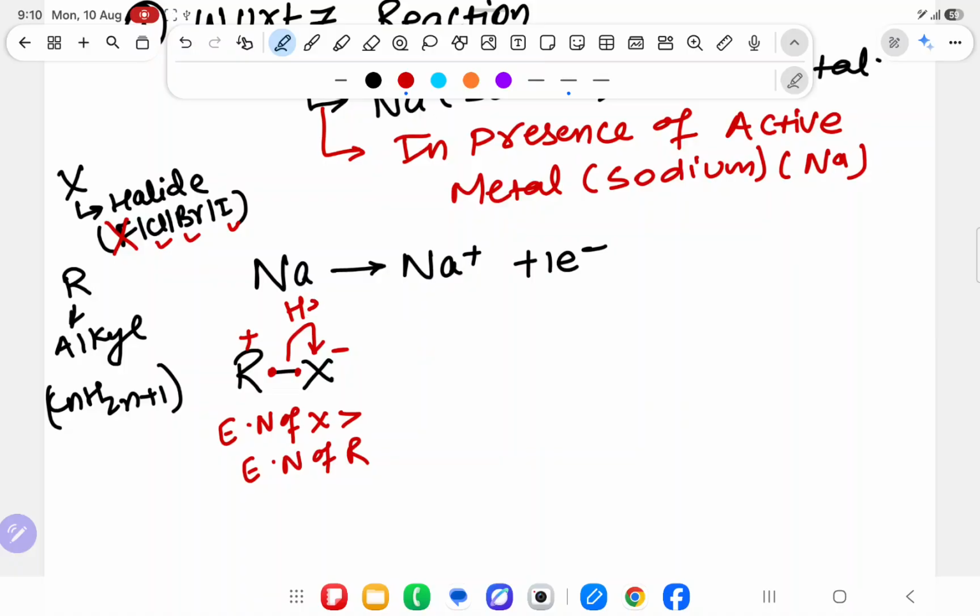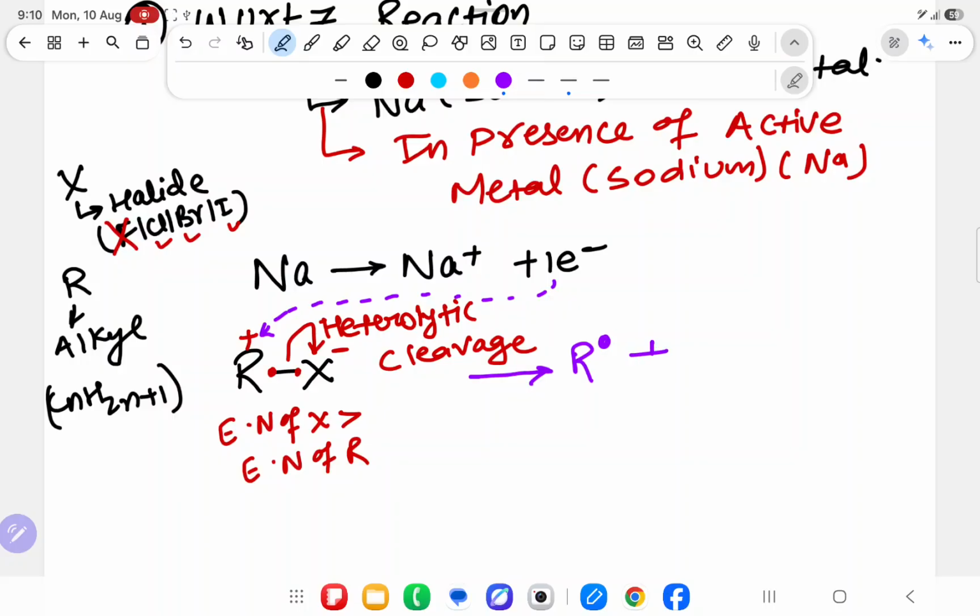This cleavage is known as heterolytic cleavage. So I am saying now, before coming to here, you have to be very good in GOC part. Now, once the R plus will form, the electron from sodium will come, and it will say R plus, take my electron, and it will take the electron, and it will become R dot plus X minus.